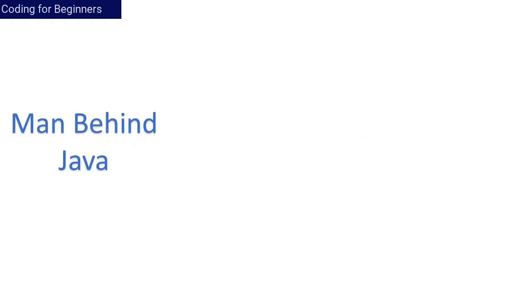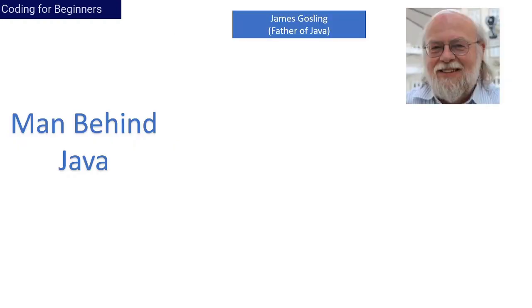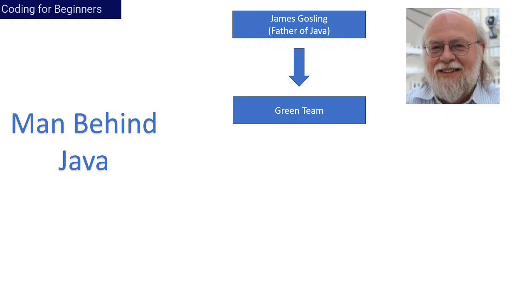So to address this problem, the man who is also known as the father of Java, that is James Gosling, understood this problem, and he started with a small team named the Green Team. They initially named this project Oak. This name was inspired by a tree which was outside the Gosling office.